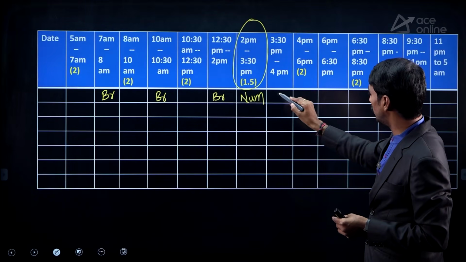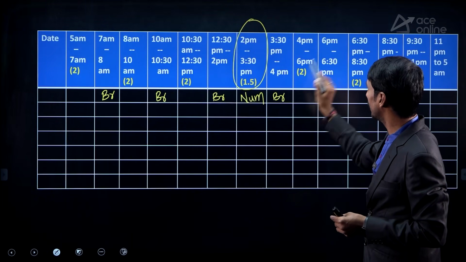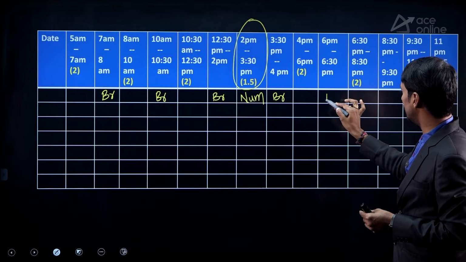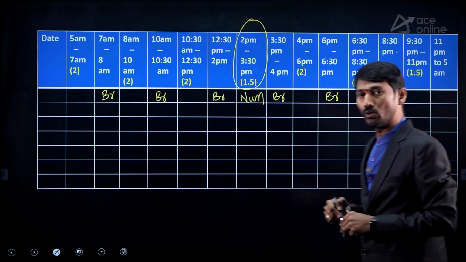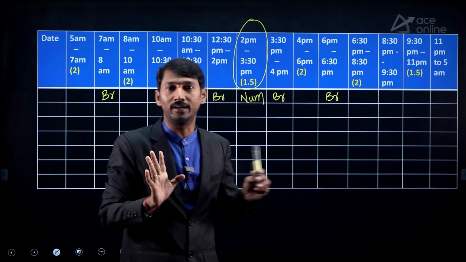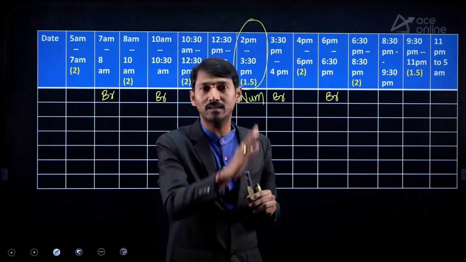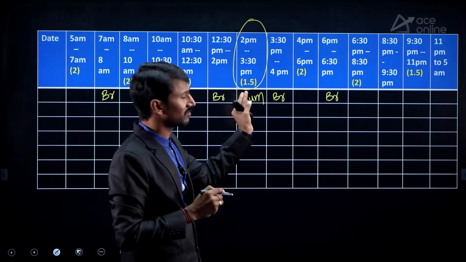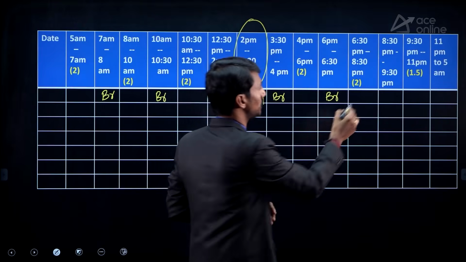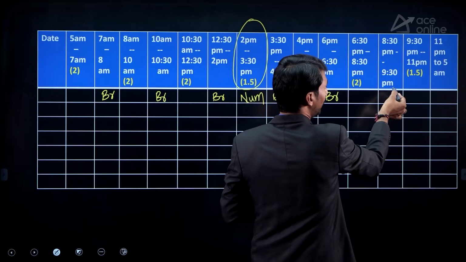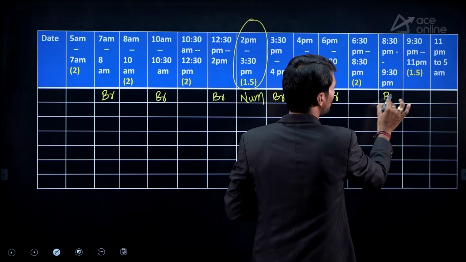After that, 3:30 to 4, again break. 4 to 6, again topic. 6 to 6:30, break. If you keep like this through the 24 hours, you can study effectively. You don't feel burden at all. But if you sit for 4 or 5 hours together, that will definitely feel like a burden. That's why the intermittent breaks like this. And after that, 6:30 to 8:30, 2 hours. 8:30 to 9:30, again break.